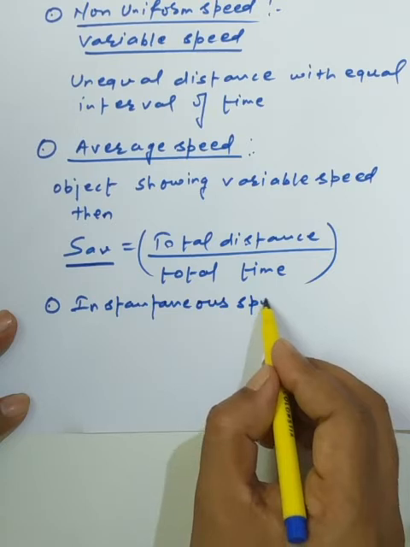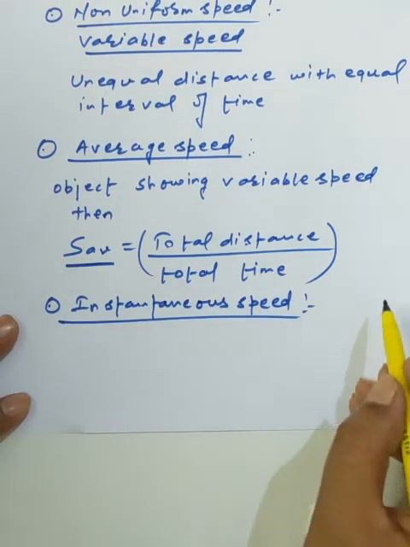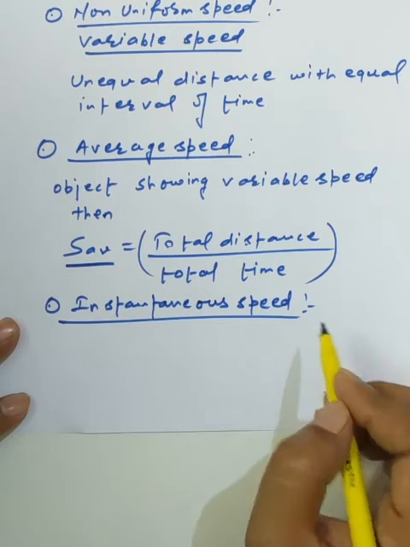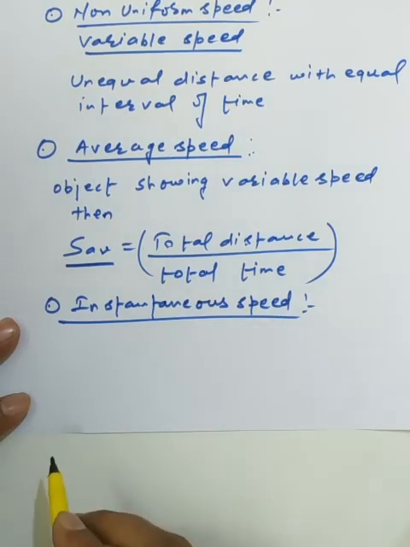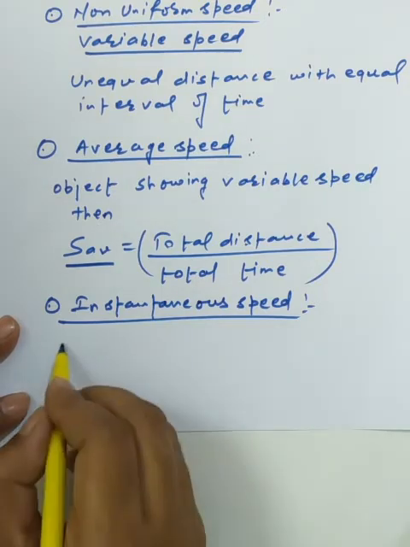Instantaneous speed. This is the new segment we have. On behalf of the concept of the derivative, first we will go with the meaning. The speed of an object at the particular instant of time. This is the general meaning of the instantaneous speed.